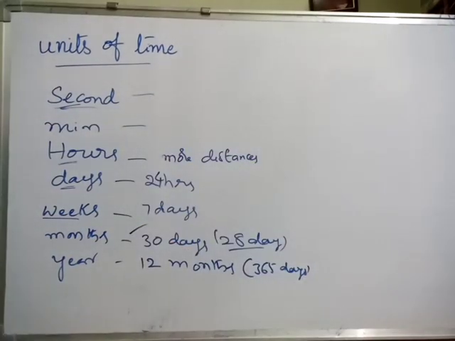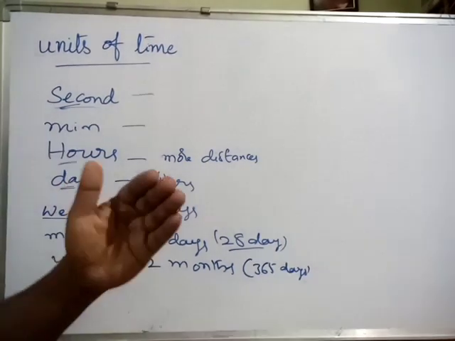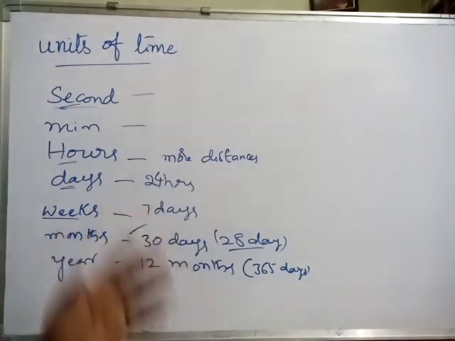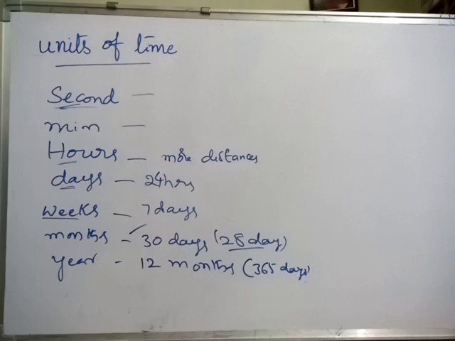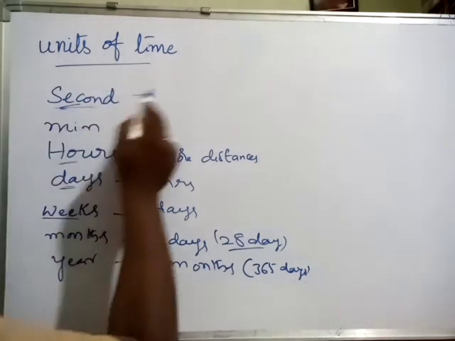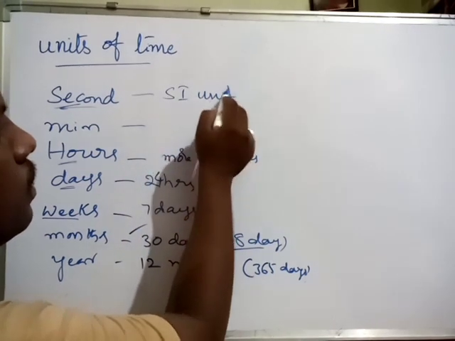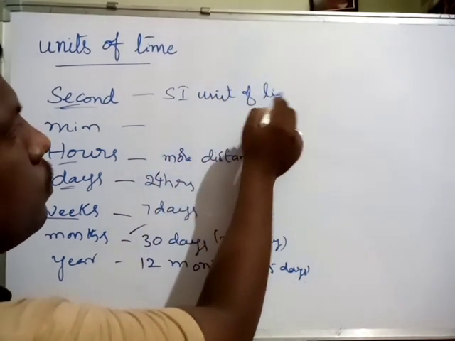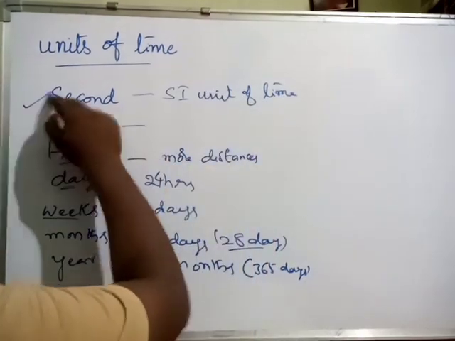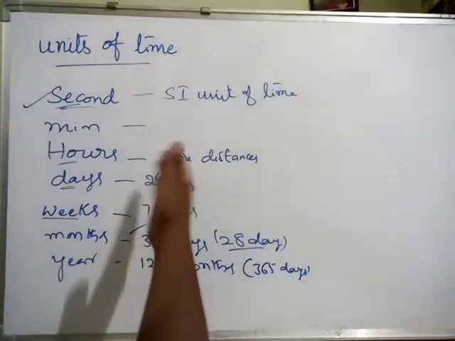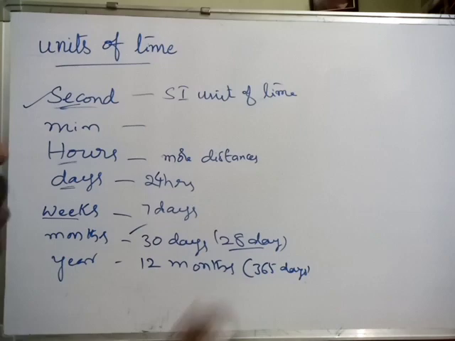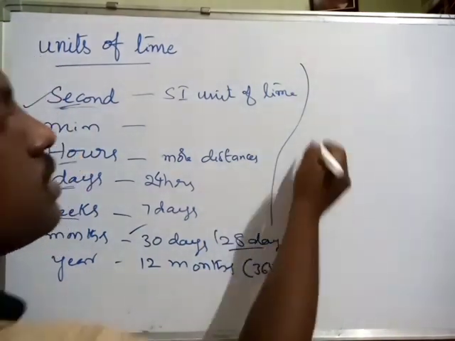Blasting of bombs won't take more than a second, it happens within a second. So the smallest unit, also called the SI unit of time, is the second. In this way we measure time.